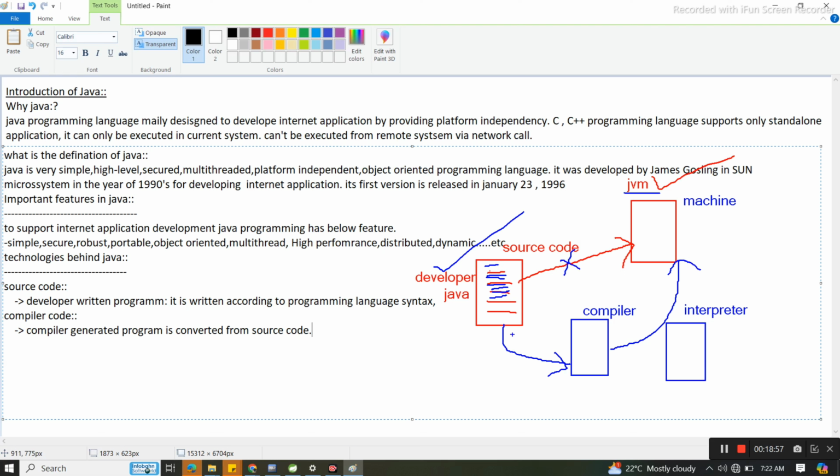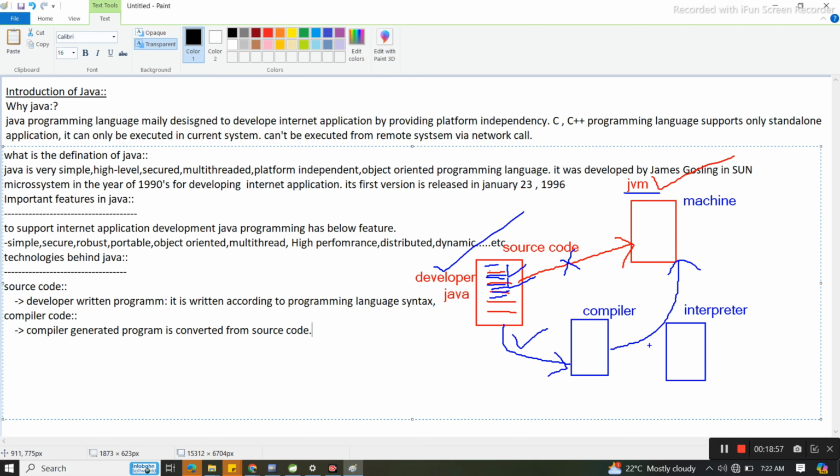Source code will be converted to machine understandable code, and the compiler will do that, and also the interpreter. But the difference is that the interpreter converts the source code line by line, but the compiler converts the whole source code. Understood? So the first line will execute, and the interpreter will send that to the machine.